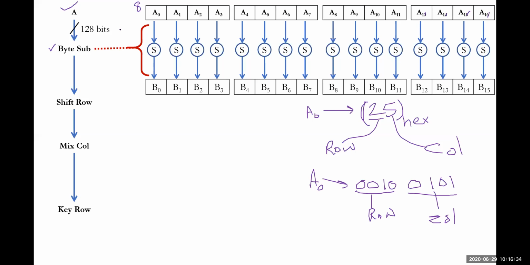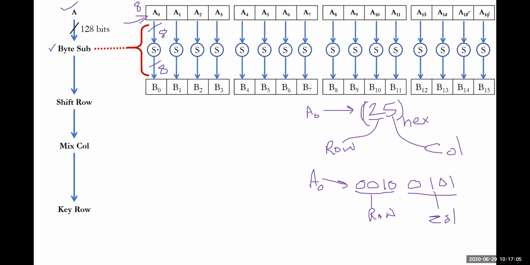The plain text will be divided into 8 bits consecutively, and the first 32 bits will be called one block, the second 32 another block, the third 32 another block, and so on. Four 32-bit blocks will be taken. Each and every 8 bits will always be sent through one S box here. The output of this one is 8 bits, and here also the output will be 8 bits.